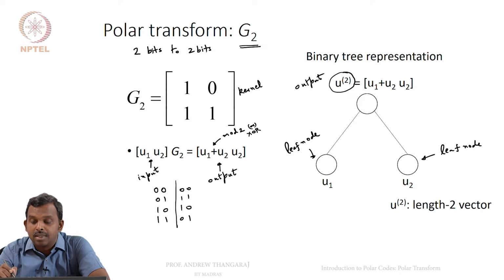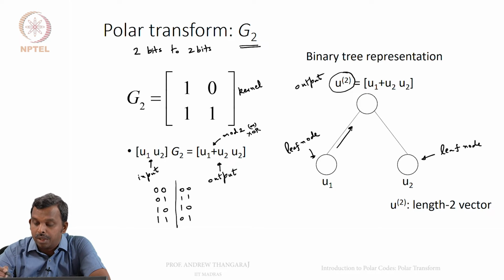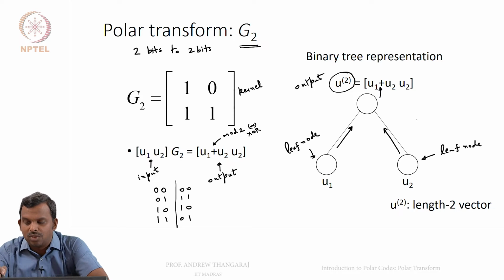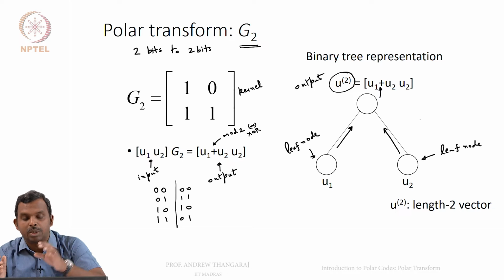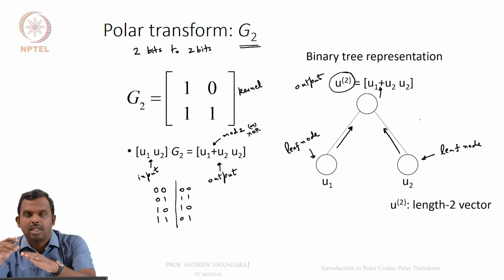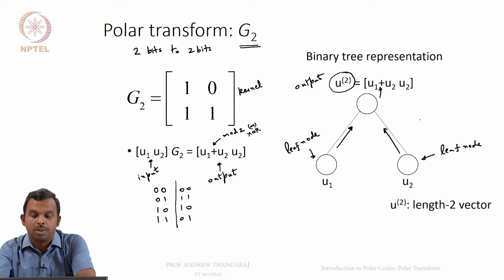So, if I say U2, it means it's just a length 2 binary vector, and in this case it's just the output. So, you have U1 coming in from here, U2 coming in from here. These two are processed at this node, and out comes U1 plus U2 and U2. So, this is the transform. There is nothing much to describe here. It's a very simple representation for what's going on. So, instead of thinking of U1 and U2 as bits multiplying the matrix on the left, we think of U1 and U2 as coming from the leaves of the tree, and they come up the tree and get processed at the next node, and out comes the output U1 plus U2, U2.